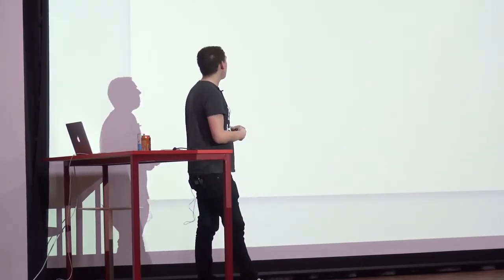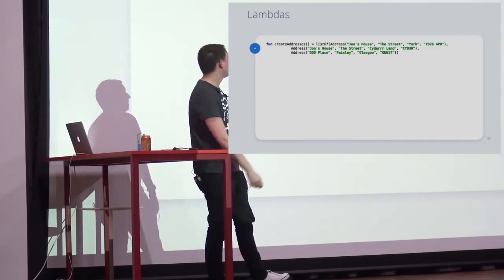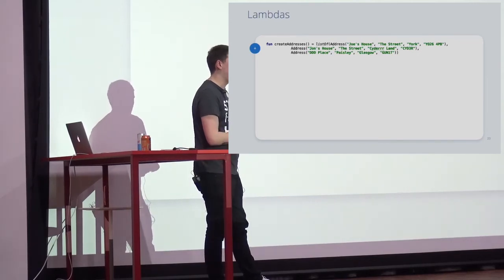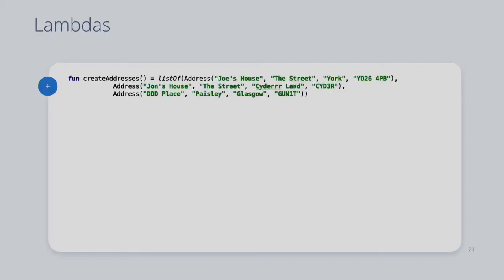So we're going to create a list of addresses, and we do that through a function. So this is quite cool as well. We've got a listOf function that just exists in Kotlin land, and that will build up a list for us. So it'll be a generic list type that returns, okay? So instead of doing new List<T>, then list.add, we can just use the listOf function that will do it all for us, okay?